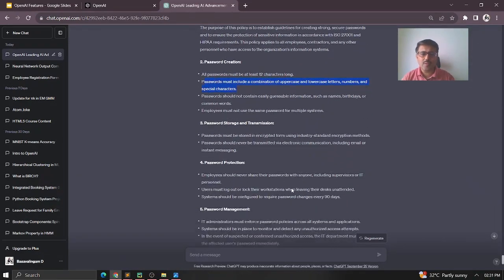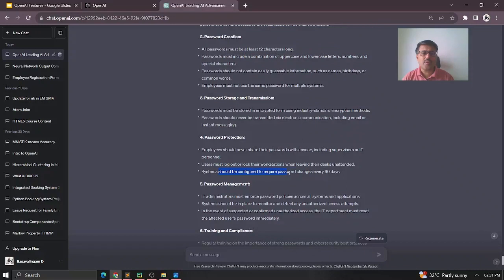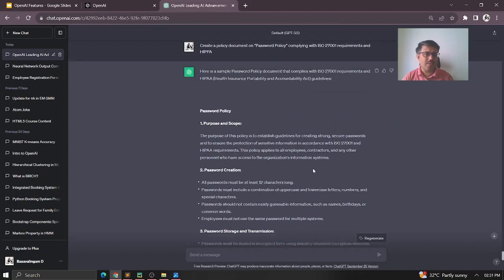And also, under protection, you can see the system should be configured to require passwords to change every 90 days. And users must log out or lock their workstation when they are leaving their desk unattended. So likewise, all these things are being captured in that.